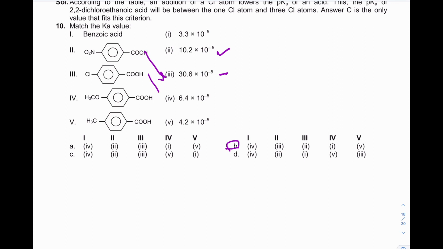This will match with fourth. Second will match with the second, and this benzoic acid will match with fourth. Fourth matches with the first. And methoxy will be the weakest.